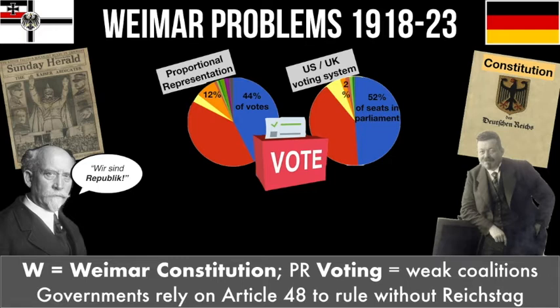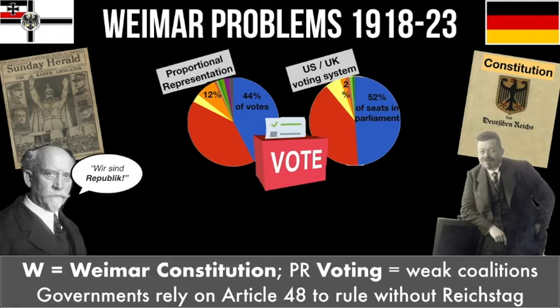In the UK-US system, many smaller parties really struggle to get any politicians elected, so lots of people who vote don't have anyone represent them in Parliament. This is unfair because the biggest party here, the Blue Party, get 52% of the seats, even though fewer people, only 44%, actually voted for them. But it does mean the biggest party often ends up with a majority, in this case 52%, which means that the government can then make decisions even if all the other parties vote against them, which means the government can get on with running the country.